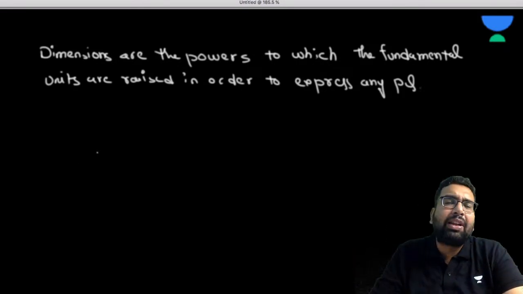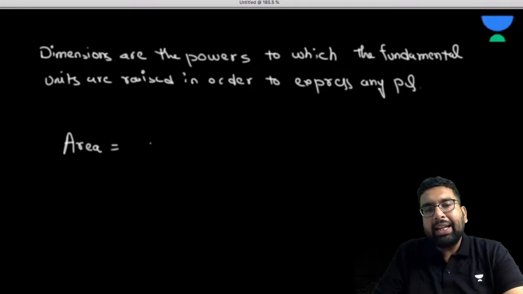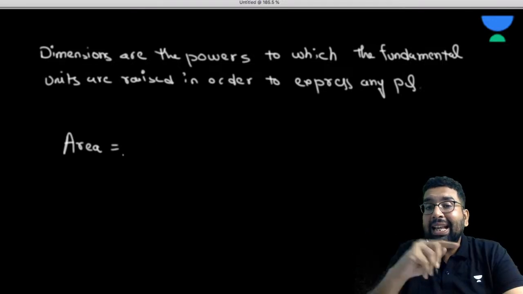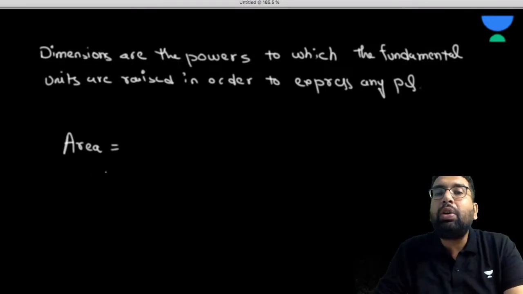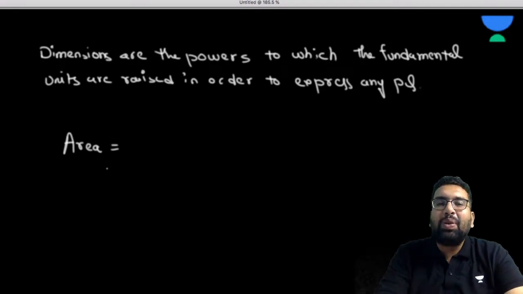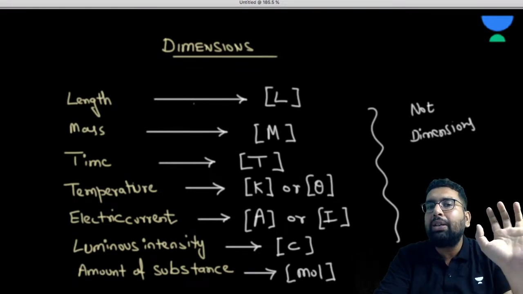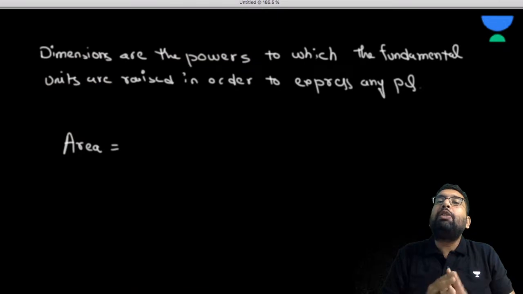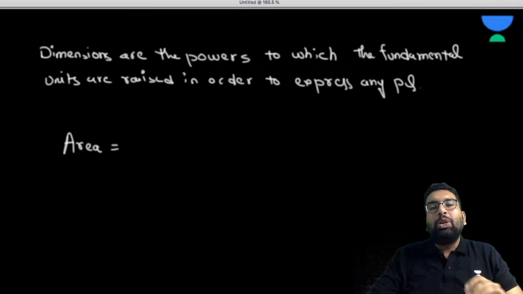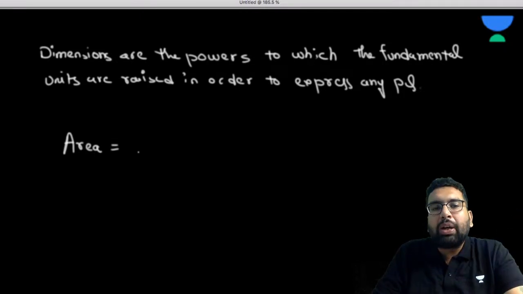So let me name any physical quantity. So can I say area is a physical quantity? Okay, area is a physical quantity. So absolutely the area is a physical quantity. Now, how can you represent the area in terms of fundamental quantities? So we are going to use these fundamental quantities to express any quantity from now onwards. Okay, so area is what? What is the unit? Meter square. So we can write it like this now, L cross L.